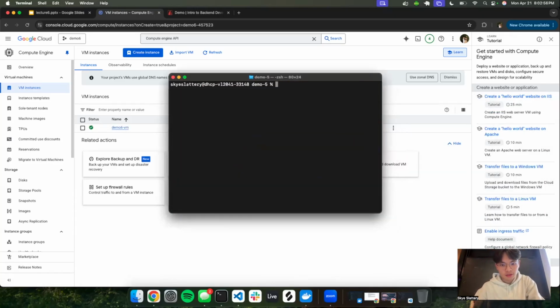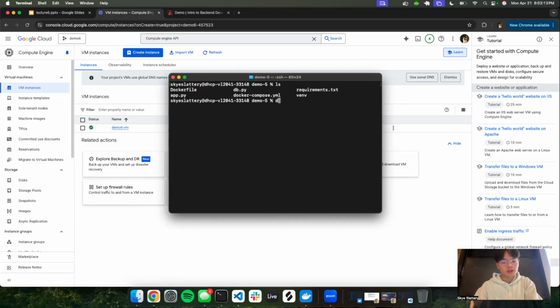Let me just clear and see what's in here. We have our Dockerfile, we have the db app.py, we have our old Docker Compose from last time, we have the requirements, and we have the venv. So the first thing we want to do, assuming all of this was set from your previous assignments, is build it.